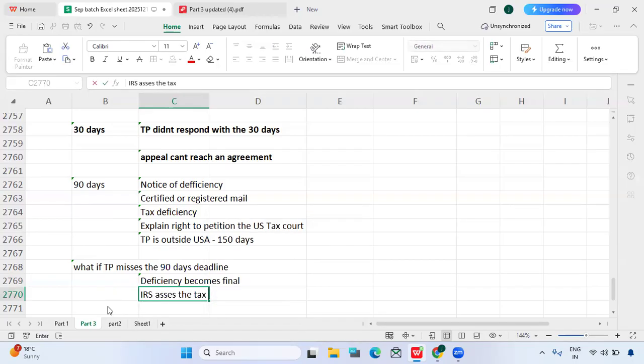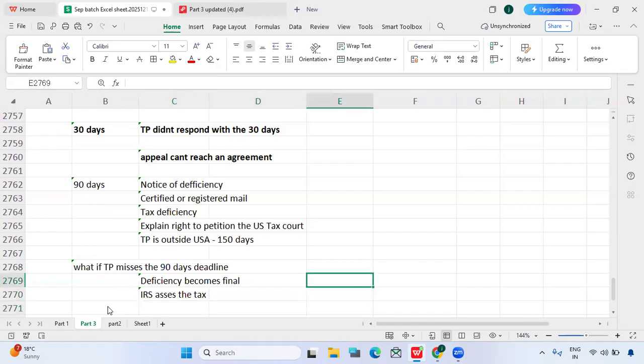What exactly does it mean that the IRS assesses the tax? It means they will record the deficiency in their records. Like in the example we discussed, $11,000, which is the difference between the taxpayer and the IRS. They will record this $11,000 in their IRS records and consider it the final amount.